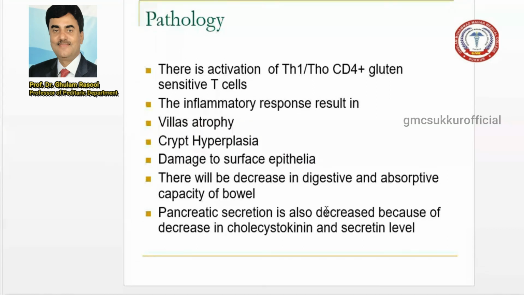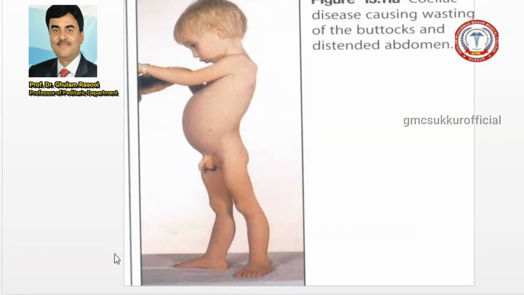There will be a decrease in the digestion and absorption capacity of the bowel, in which pancreatic secretion also decreases, and they can cause decreased cholecystokinin and secretin. These are the enzymes which help in hydrolysis for the diagnosis of celiac.